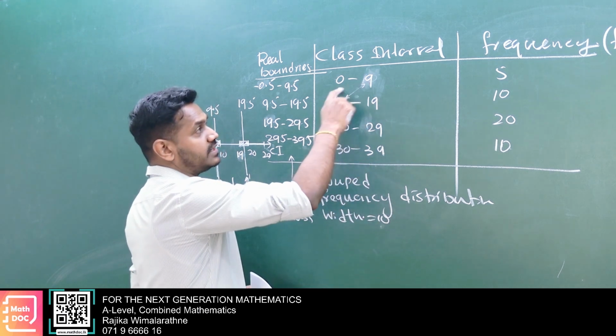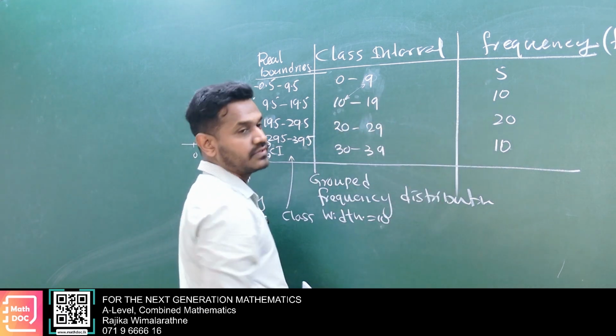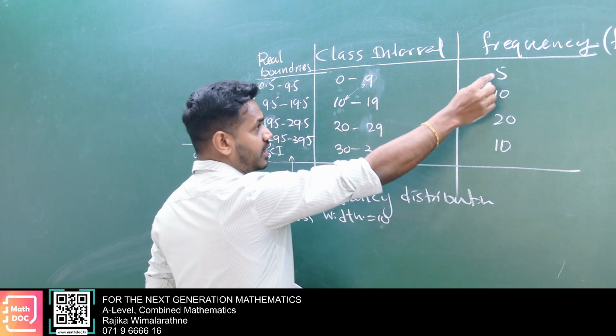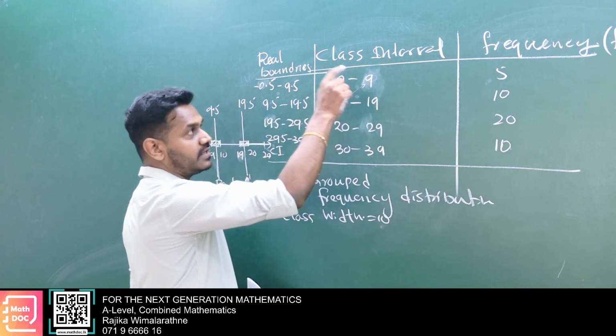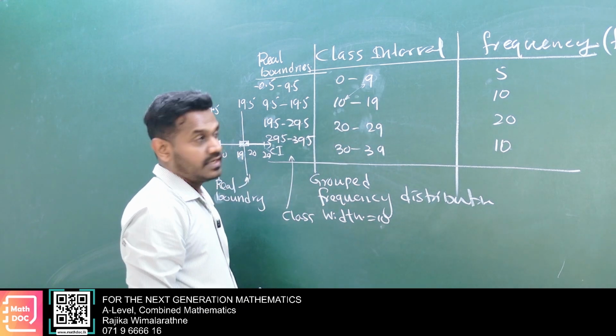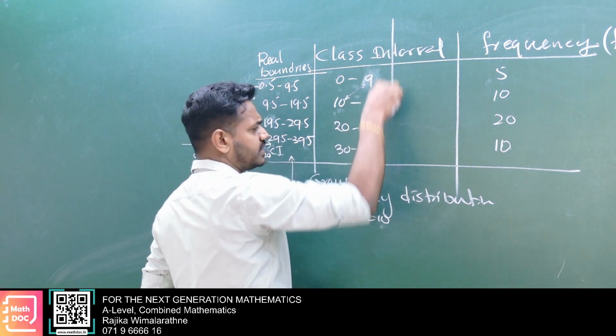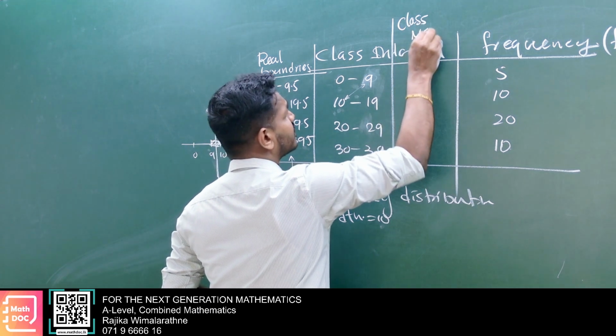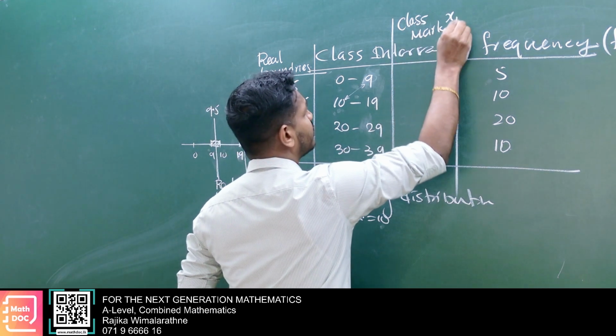Then 0 to 9 we have a count of 5, no? 5 count. But we don't know what the values are here. Is it 10, is it 4, is it 6? We don't know. But we consider here the class mark, we call it xi.